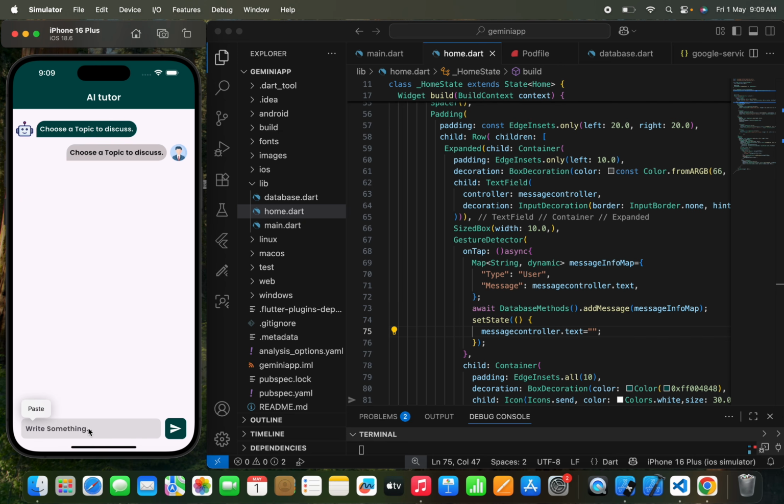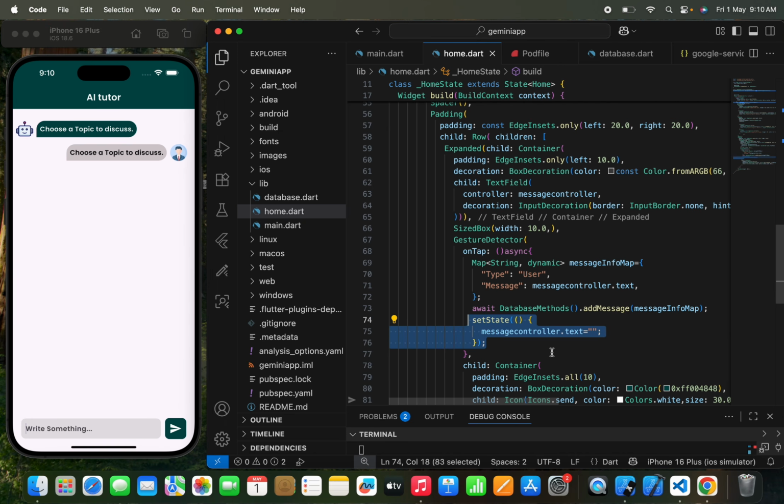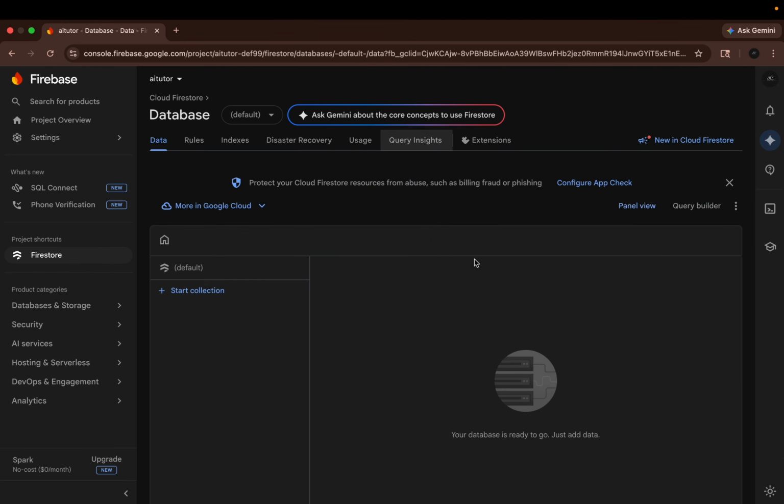So I'm going to write, teach me something really great. Now we are going to send this. Okay, you can see that the text field is now empty because of the set state that we have passed. Now I think the data has been successfully uploaded to the cloud Firestore. So let's check over here. I'm going to refresh this page.